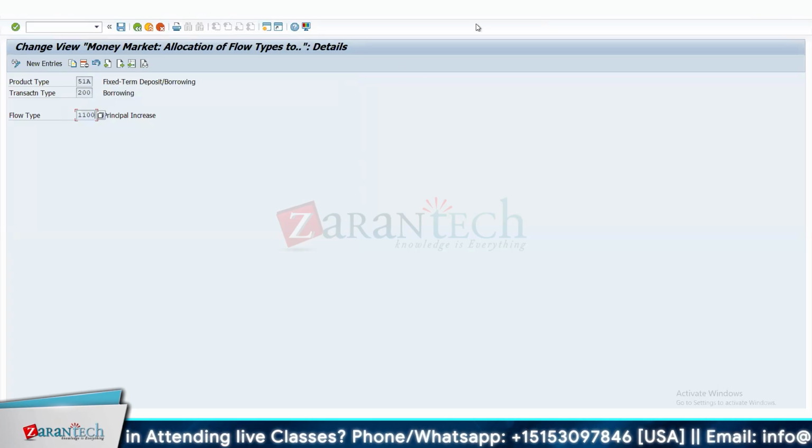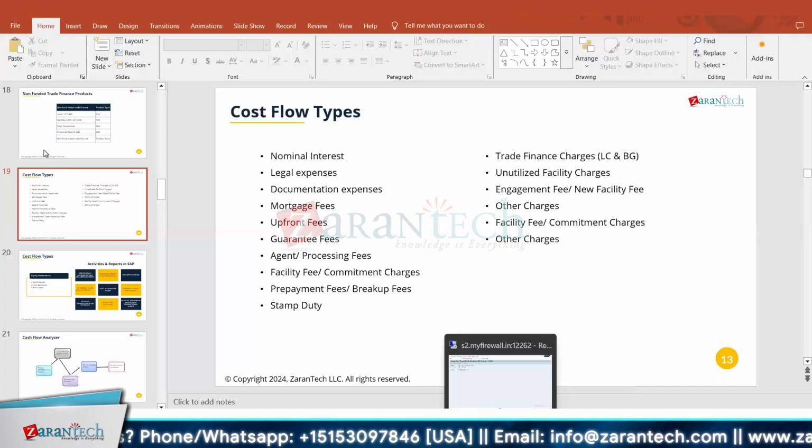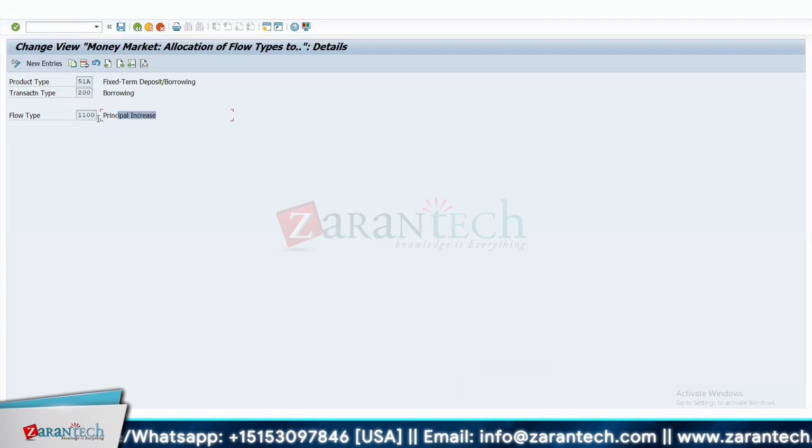Because when you are borrowing, basically you are taking a loan from the bank. It is increasing the principal, isn't it? You are getting the money in. No. So here, if you do the principal increase, actually, yes, that is correct. It is perfectly fine, I believe, because 100 you are saying is a fixed term deposit, and 200 is a borrowing. Means you are borrowing from the bank. When you are borrowing from the bank, is it going to increase your principal inbound? So principal increase actually is linked to outbound, because when your principal is going to increase, it's an outbound cash flow from the company's point of view.